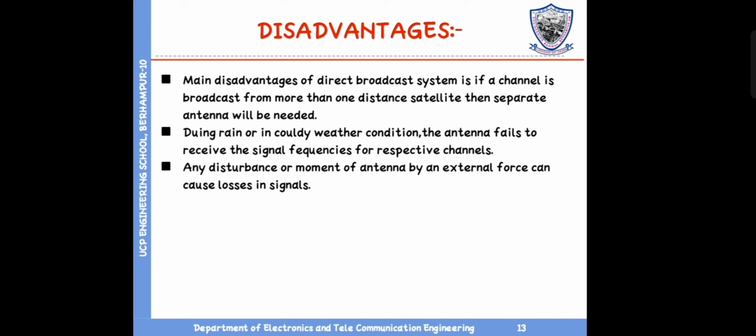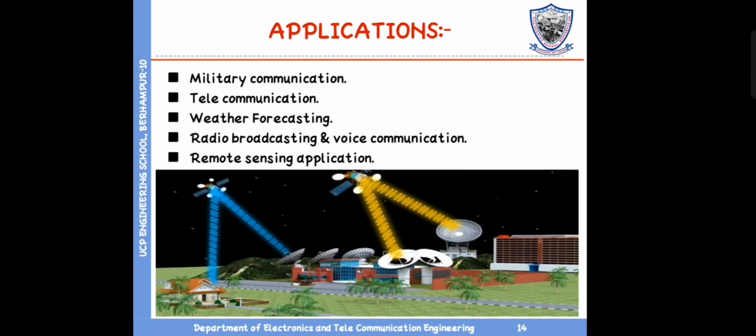During rain or in cloudy weather conditions, the antenna fails to receive the signal frequencies for the respective channels. Any disturbance or movement of the antenna by an external force can cause losses in signal. Applications: military communication, telecommunication, weather forecasting, radio broadcasting, voice communication, and remote sensing applications.